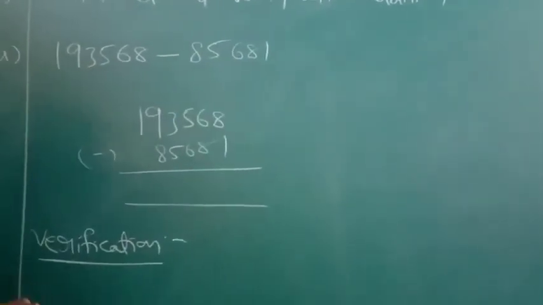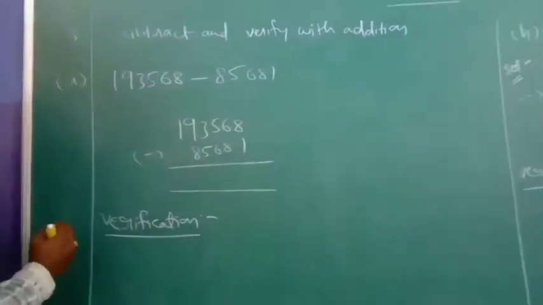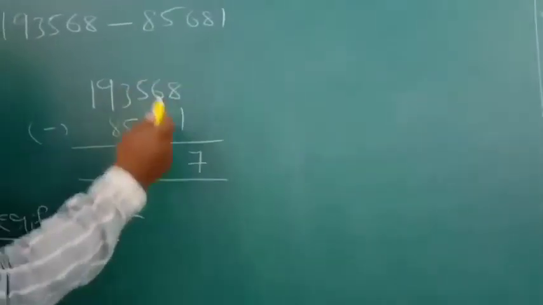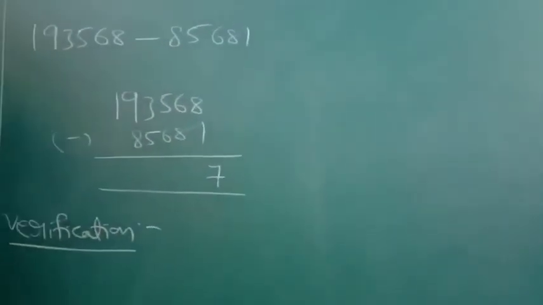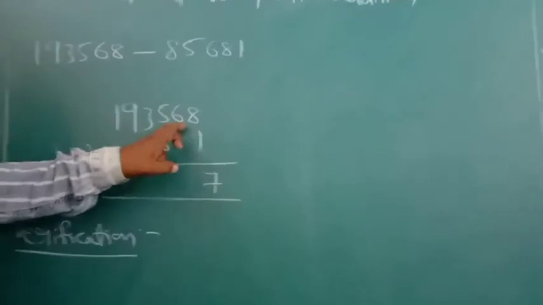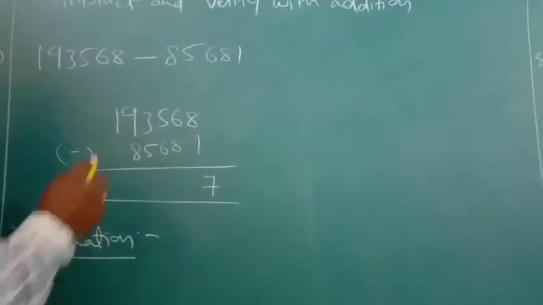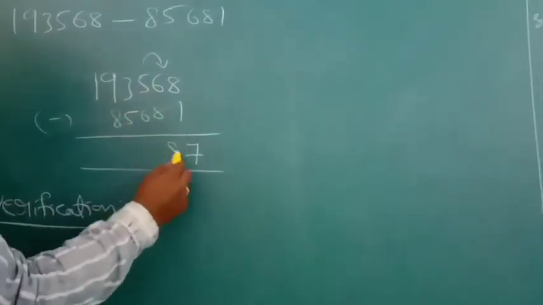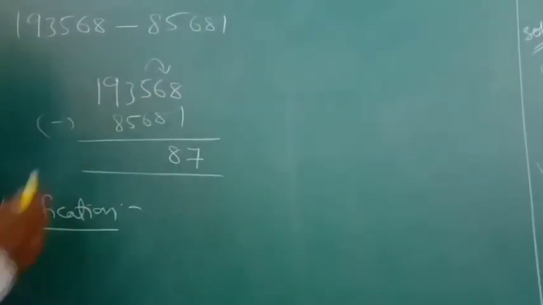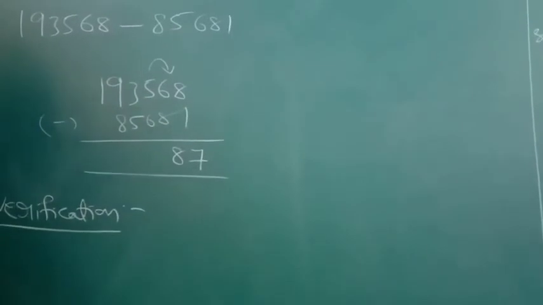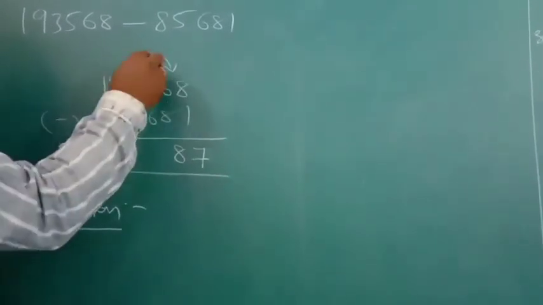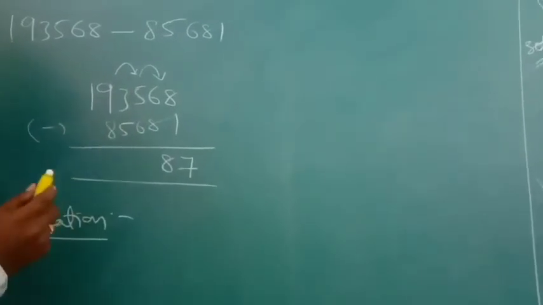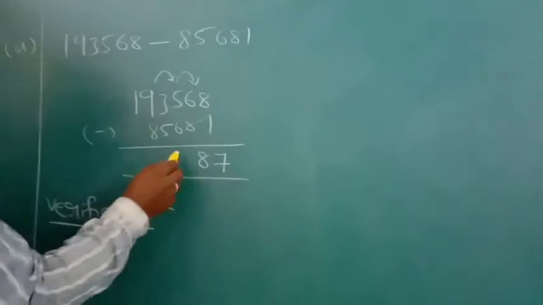Next, subtract from last to first. See here, 8 minus 1, 7. 6 minus 8 is not possible, 6 is less than 8, so take a borrow from 5. It becomes 16. 16 minus 8, 8. 1 was given, so here 4 is left. 4 is less than 6, therefore you take a borrow again from the left side. It becomes 14. 14 minus 6, 8.